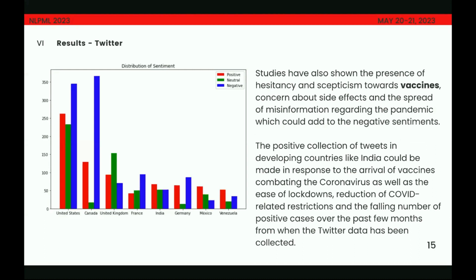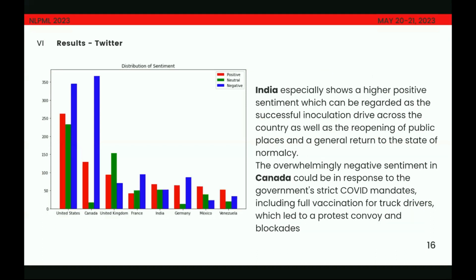In developing countries like India, we do see a lot of positive sentiments, which could be in response to the arrival of vaccines, as well as the ease of lockdown. So the general positive sentiment could be attributed to that. And India especially shows a higher number of positive sentiments, which could be in part due to the successful inoculation drive, as well as the reopening of public places.